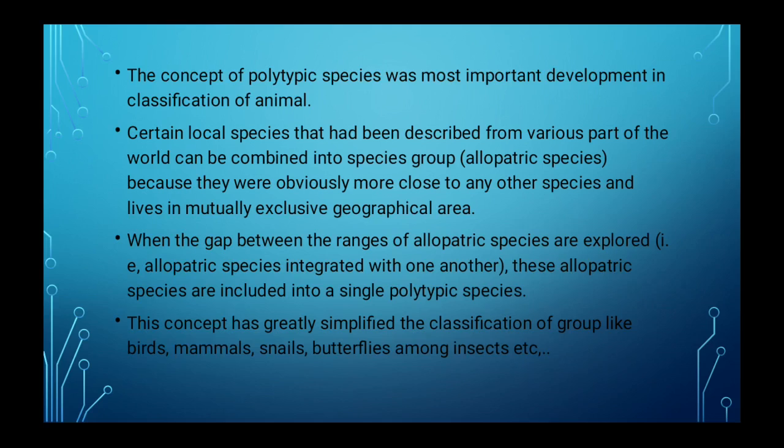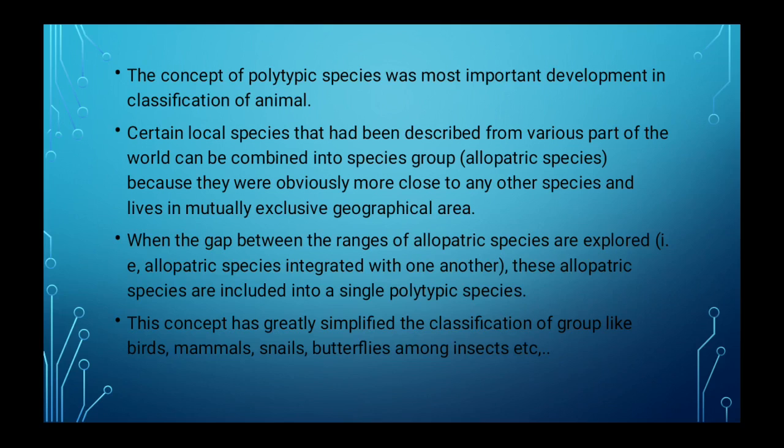So how are polytypic species raised? When the gap between the ranges of allopatric species is explored, that is, allopatric species integrate with one another. So two allopatric species, when combined, form a polytypic species.